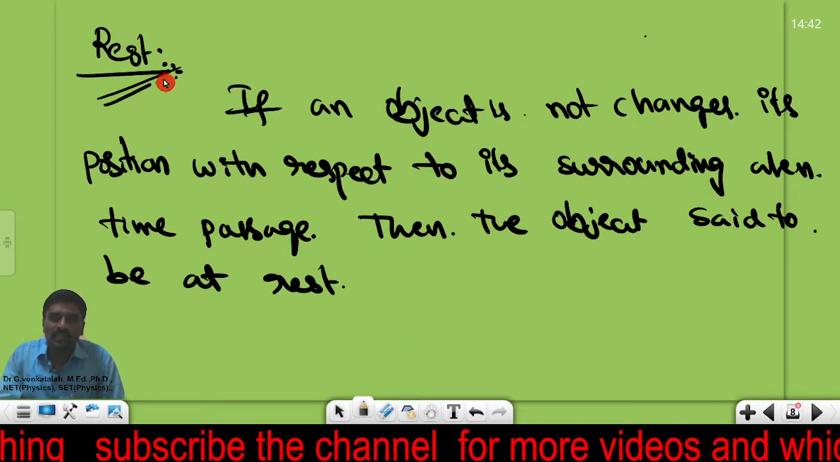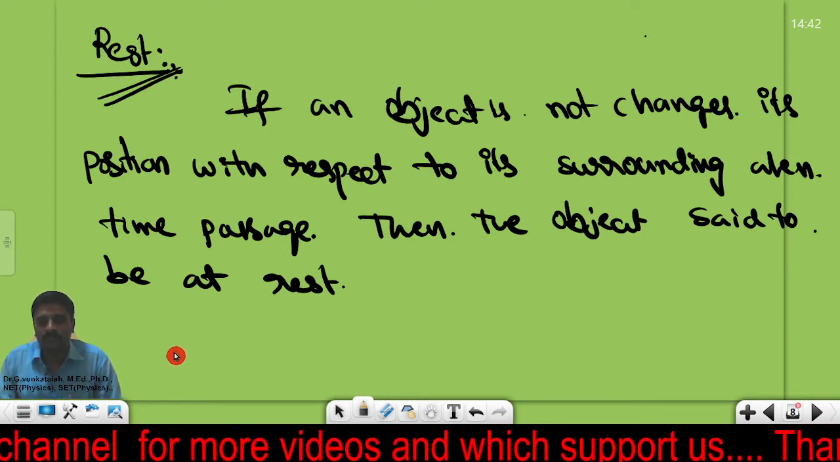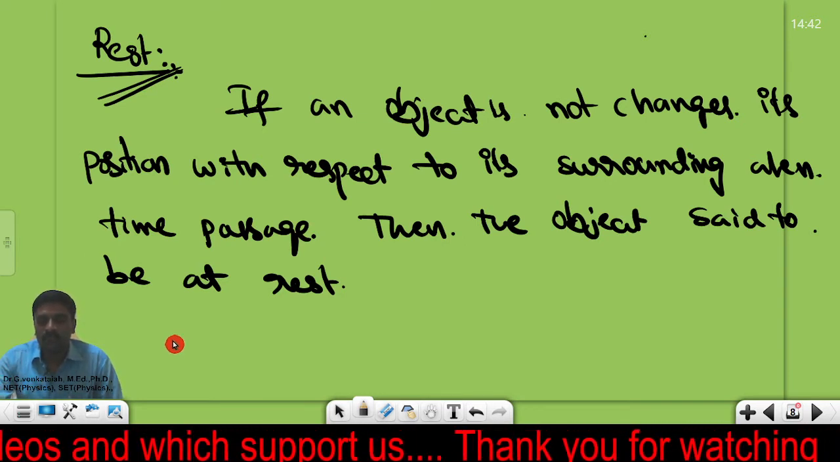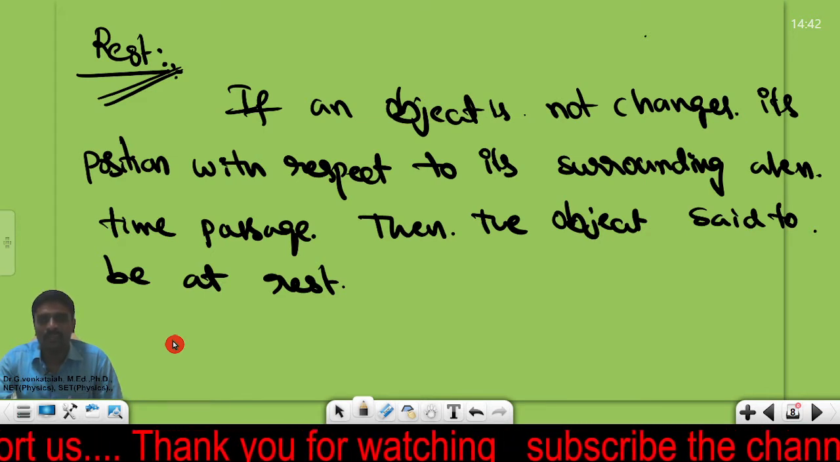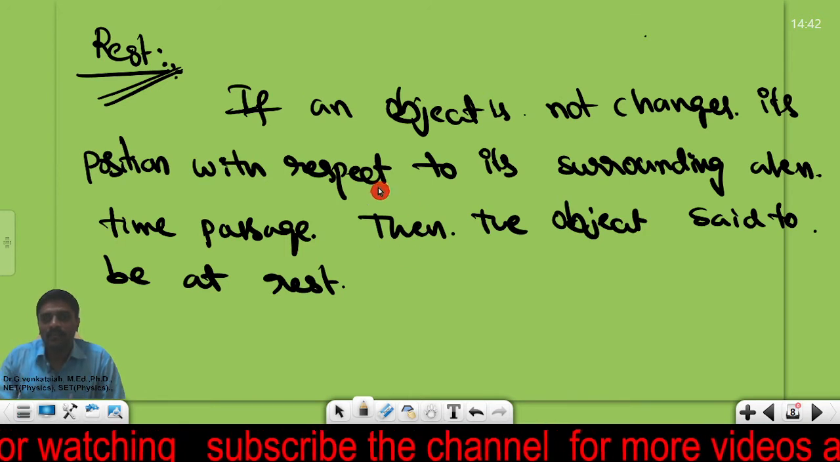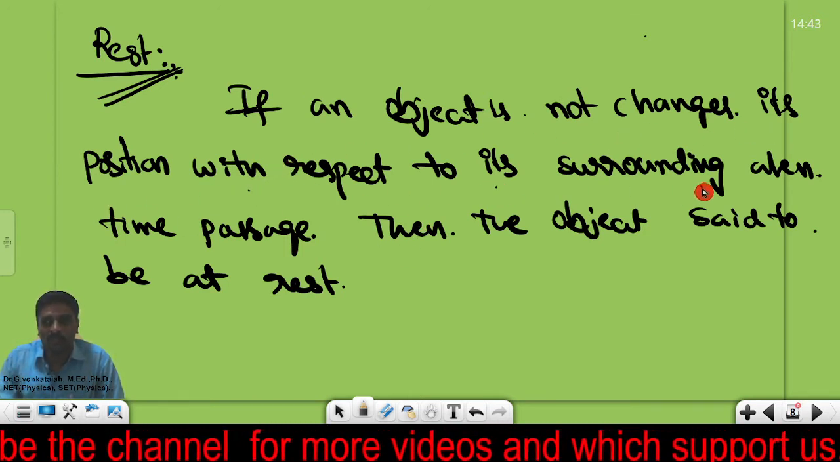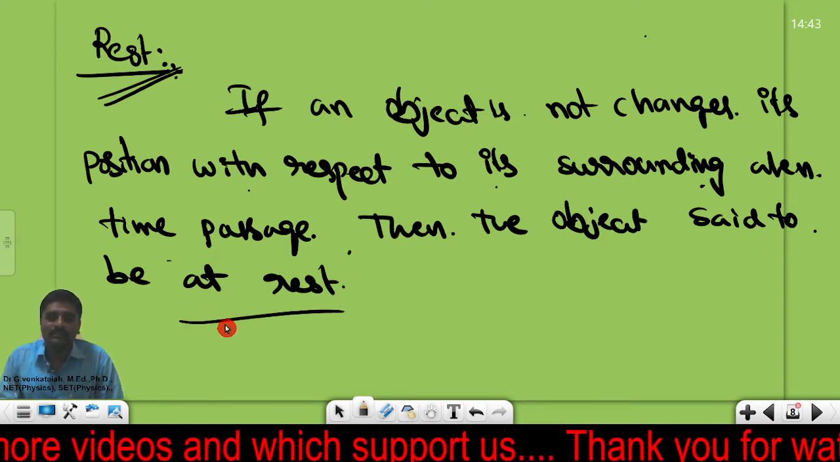What does it mean by rest? We already discussed the motion. What does that mean by motion? If the object changes its position with respect to time, when the time passes, then the object is said to be under motion. Now what does it mean by rest? Rest is nothing but if an object does not change its position with respect to surroundings when the time passes, then the object is said to be at rest.